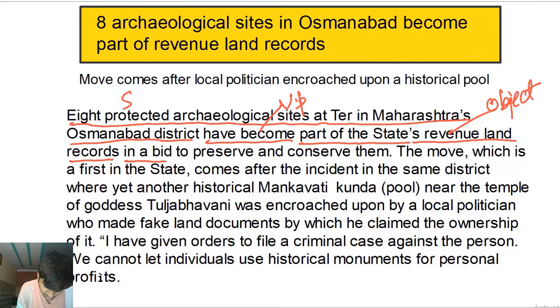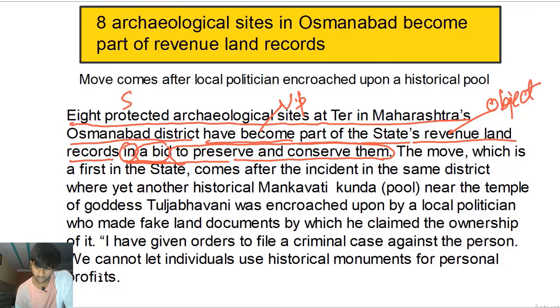In a bid, why? In a bid to preserve and conserve them, right? So it's a prepositional phrase starting with the preposition in. In what? A bid to preserve and conserve them. So again, in preposition, a bid, noun, object of the preposition, bid, to preserve and conserve them. This is an infinitive phrase that is giving information about the noun bid.